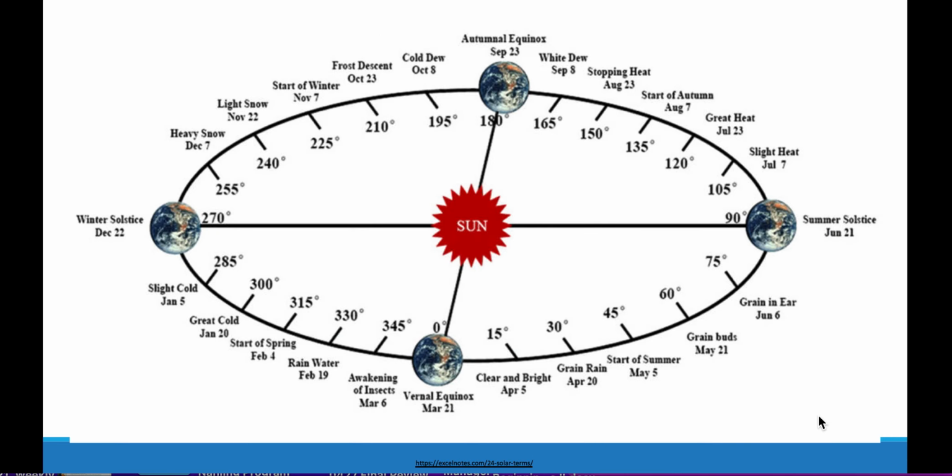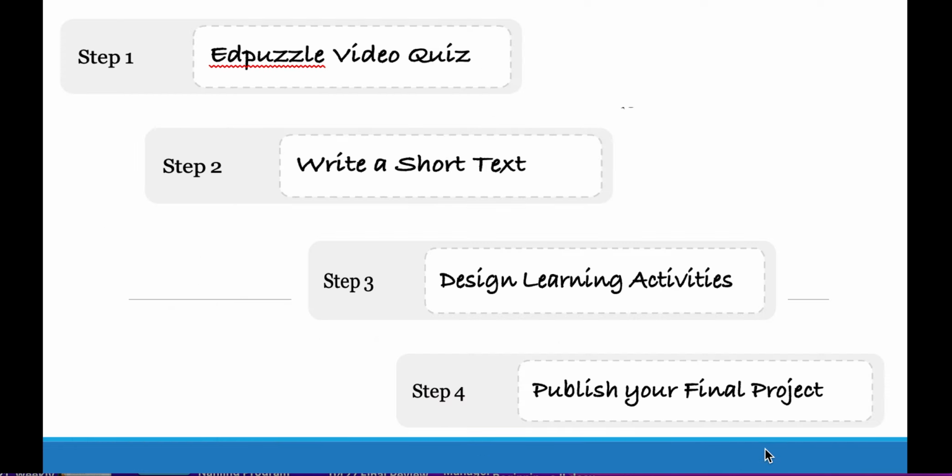In this project, you will choose one of the 24 solar terms and introduce it to other Chinese language learners and people who are interested in knowing more about Chinese culture and language. You will apply your knowledge and language skills to benefit others and the community with this project.